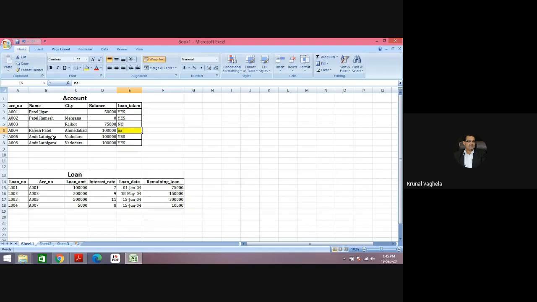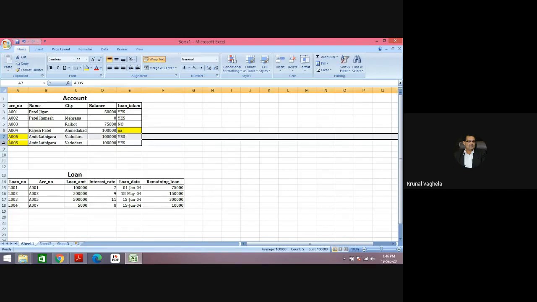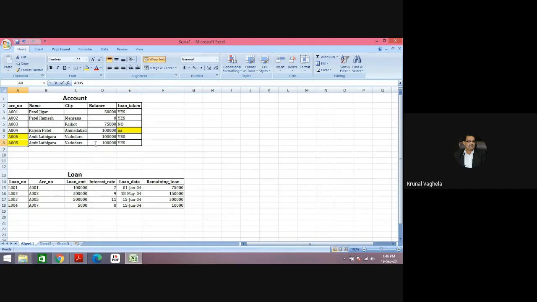See, is it okay? Two persons can have the same name, same city, even same balance. But can two persons have the same account number? Answer is no. The problem is, for example, if one person comes and says close my account number A005, which account will you close? This or this? Because both customers are different, but with the same name. If a customer comes to deposit 1 lakh rupees in my account, and you deposit it into the other customer's account, then it will be a problem, right?